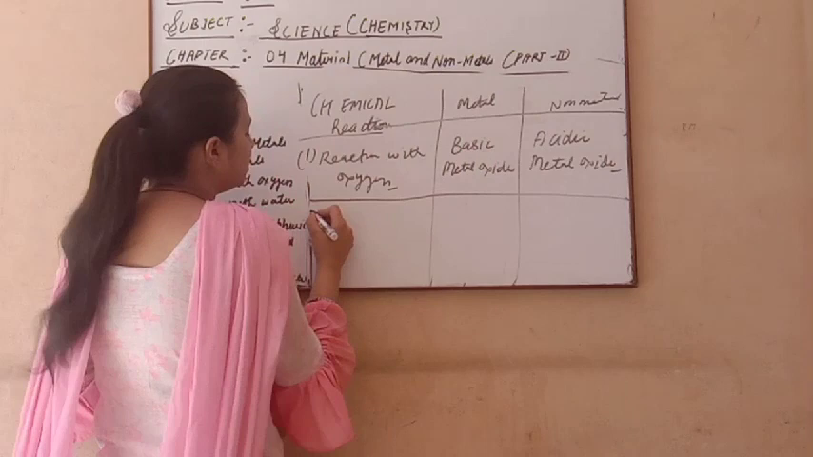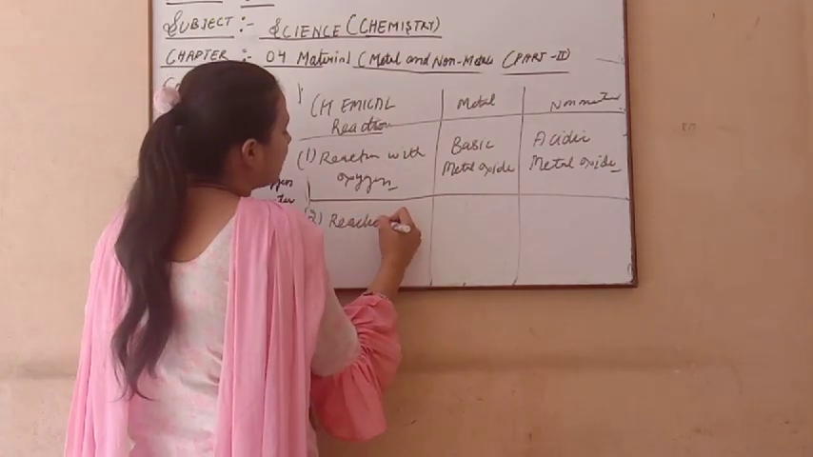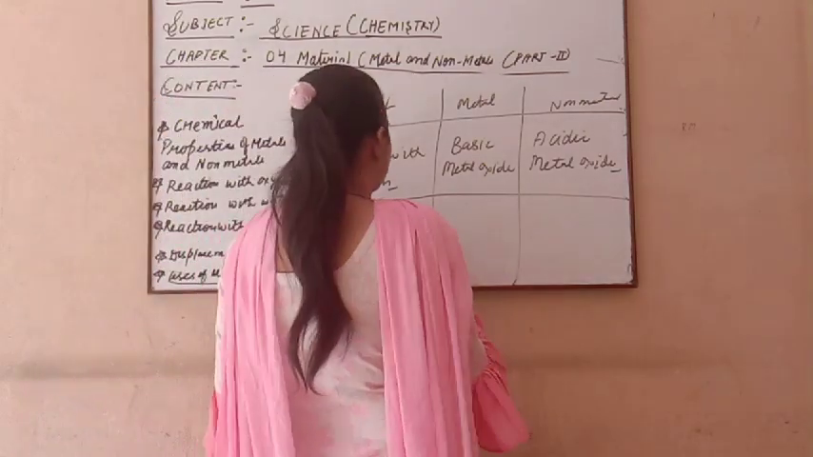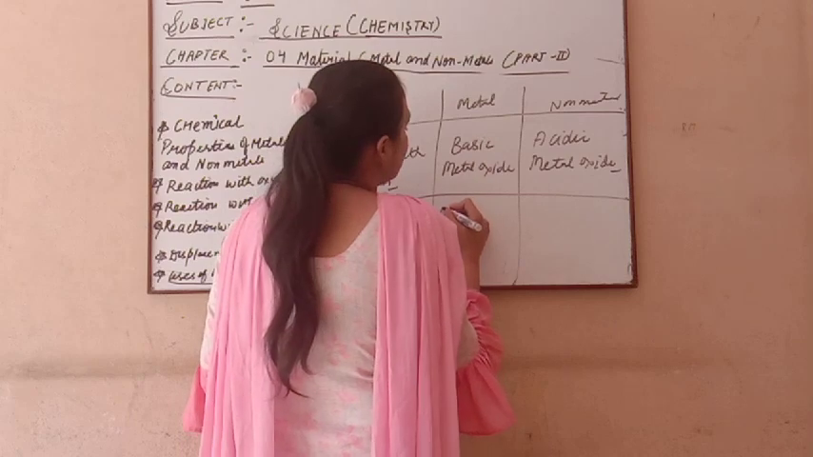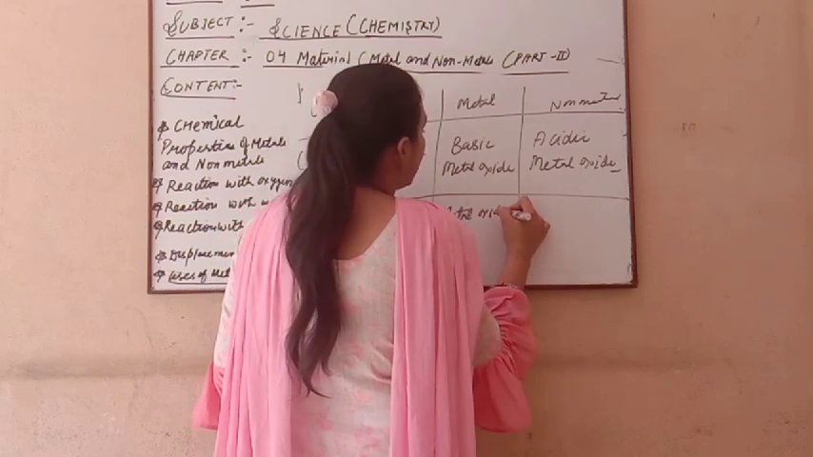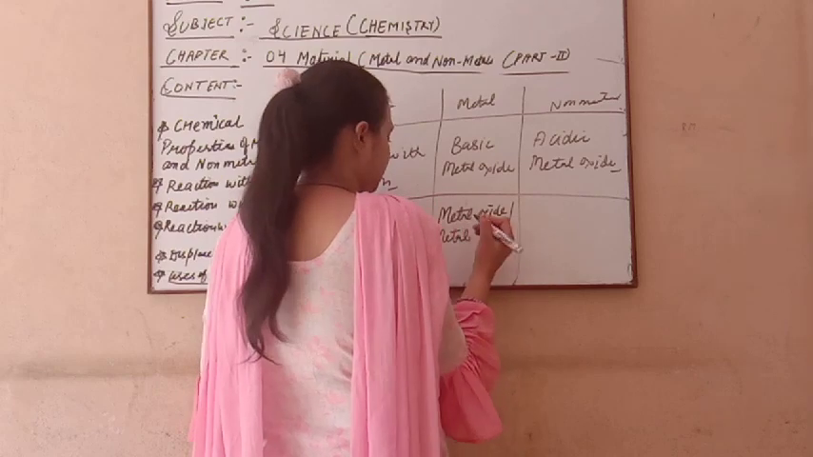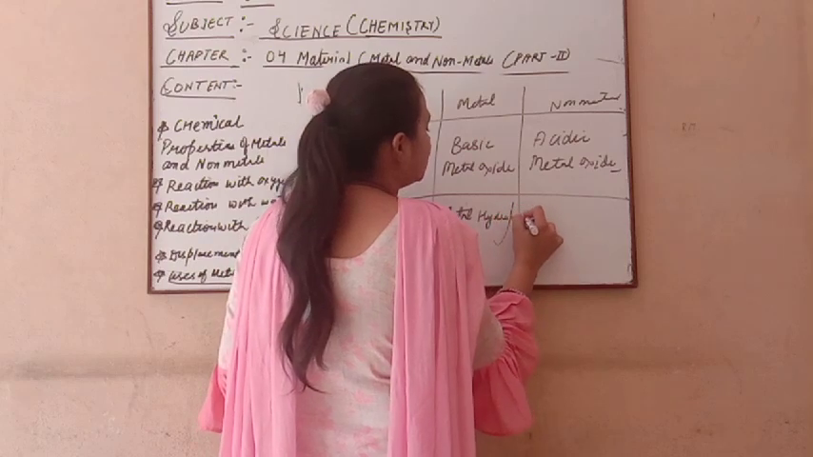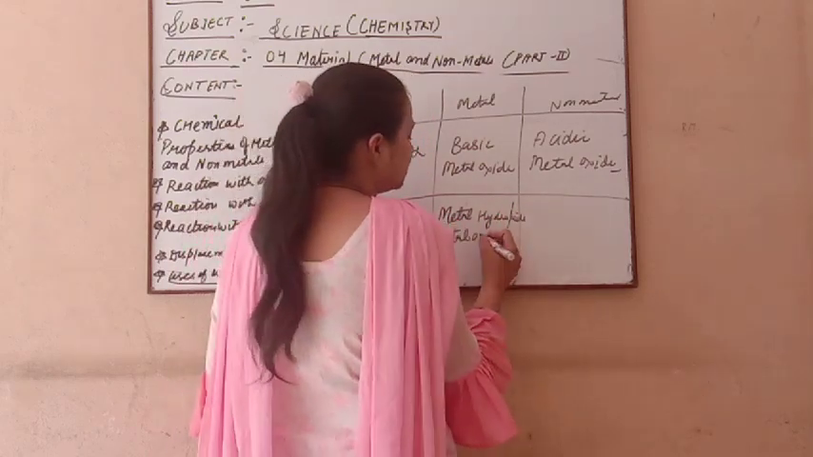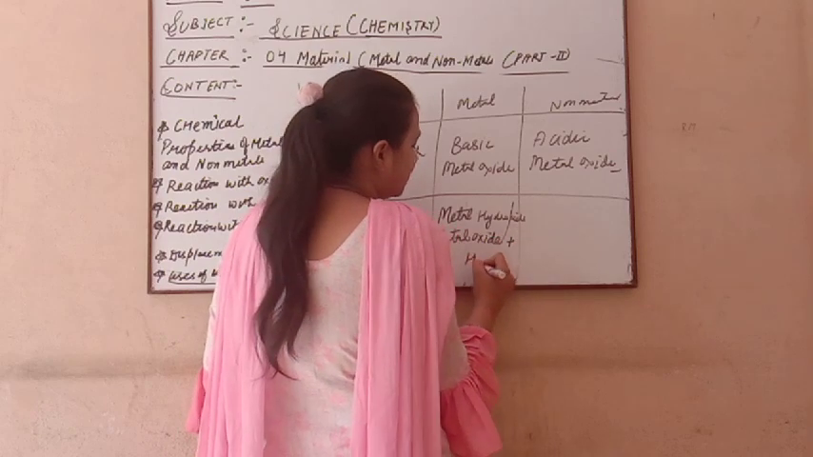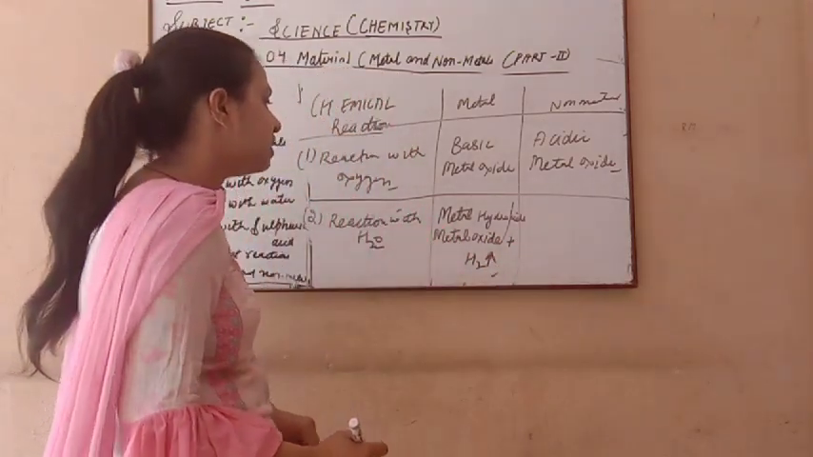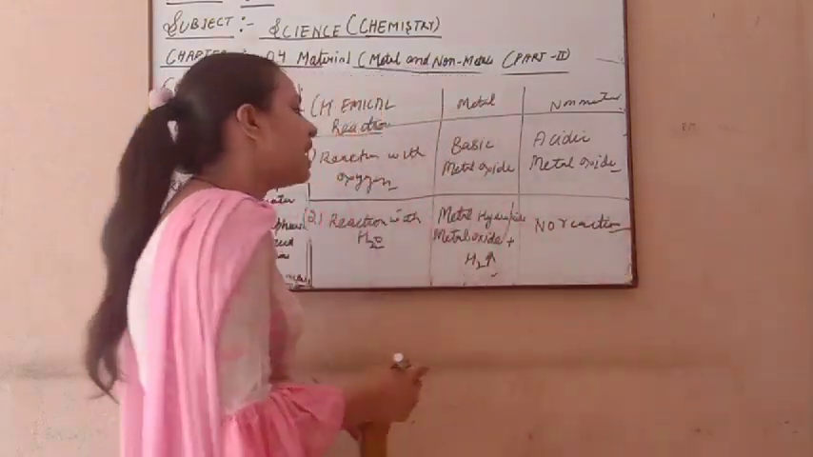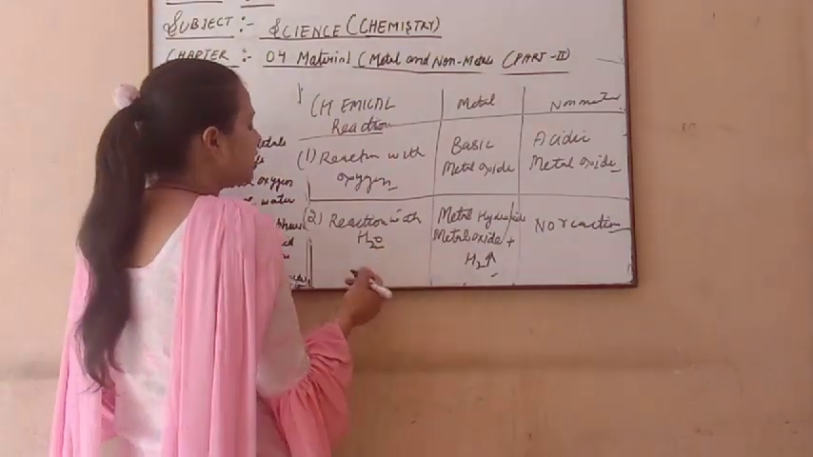Now the second one, the reaction with water. When a metal reacts with hot water and cold water, it makes metal hydroxide, and when it reacts with steam, it makes a metal oxide. And which gas is released in this case? Hydrogen gas is released, and no reaction takes place in the case of non-metals with water. So that's why many non-metals are stored in water.